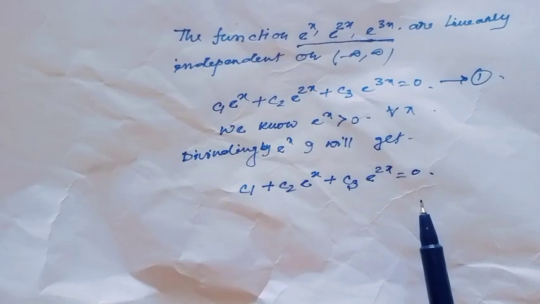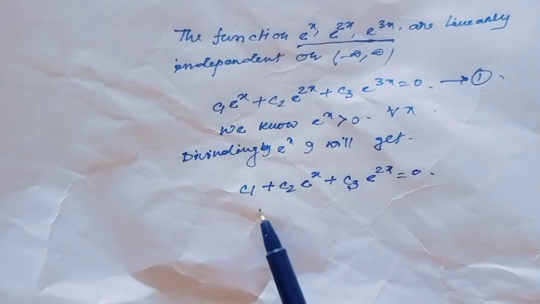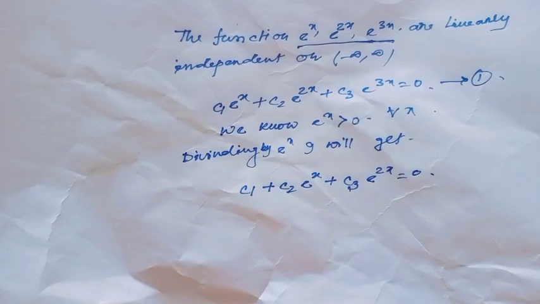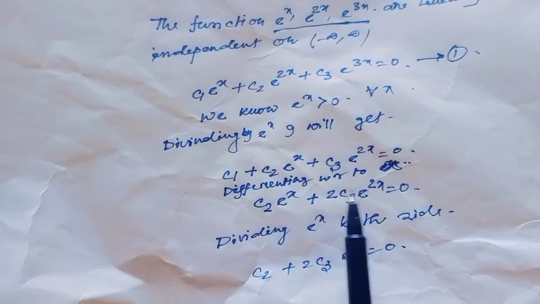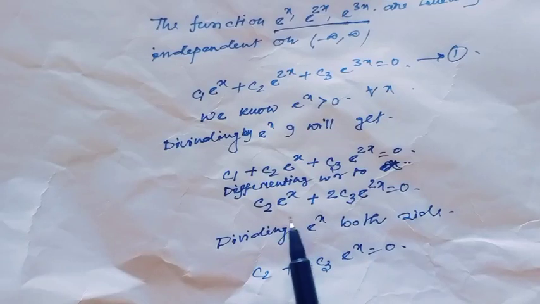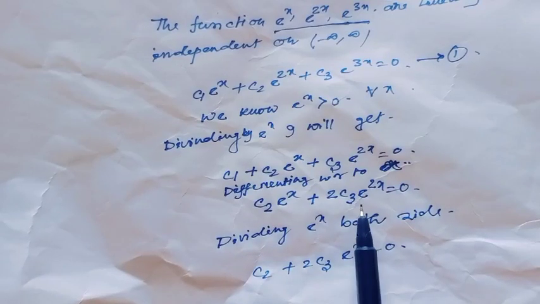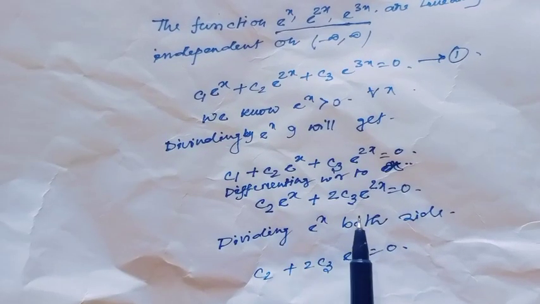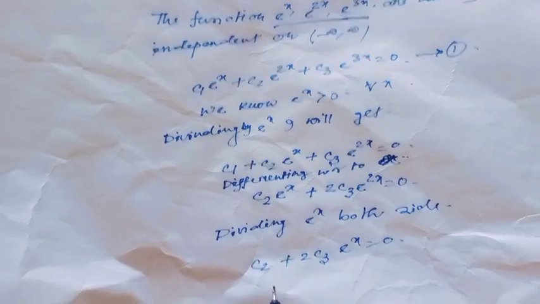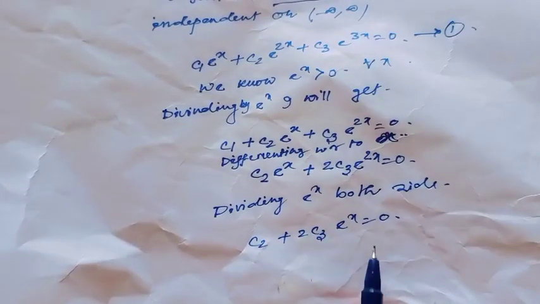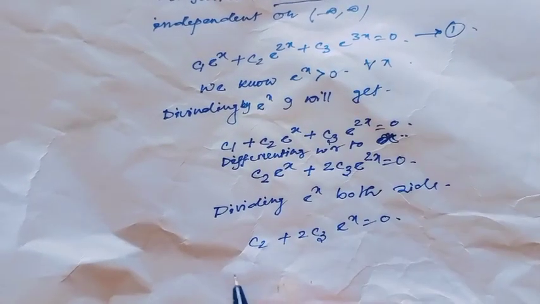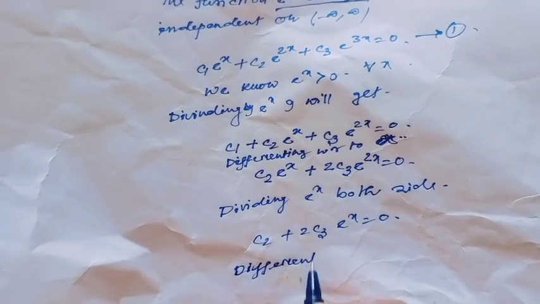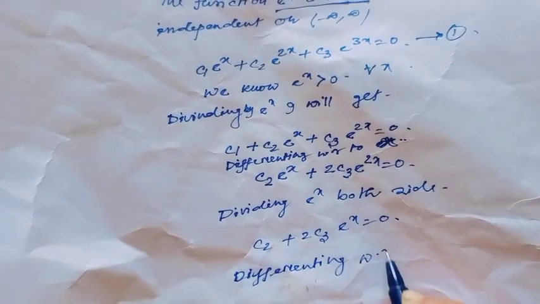And for easy calculation, now differentiate this equation with respect to x. Then I will get c2 e to the power x plus 2c3 e to the power 2x. Now again divide by e to the power x on both sides, then I will get c2 plus 2c3 e to the power x equal to 0.